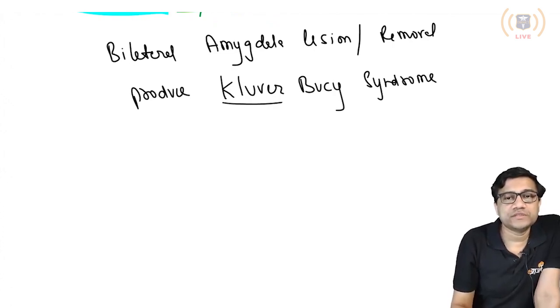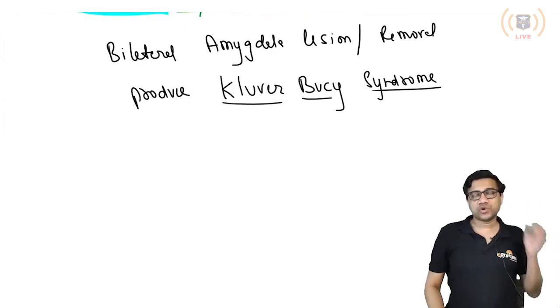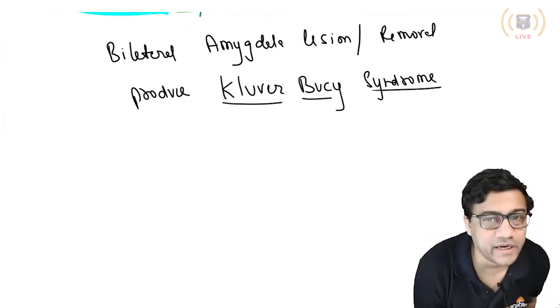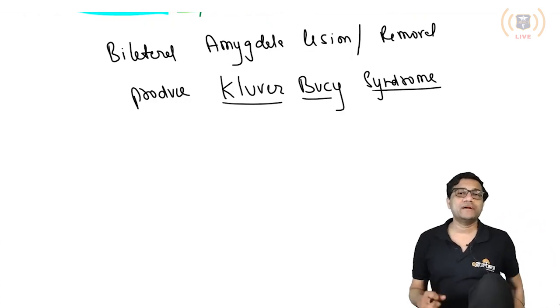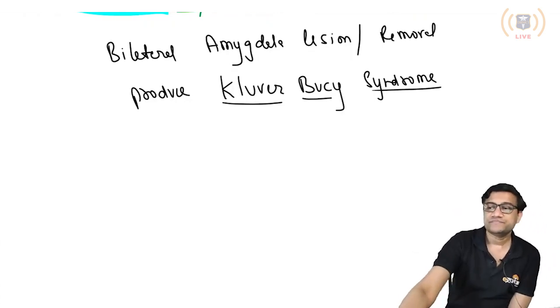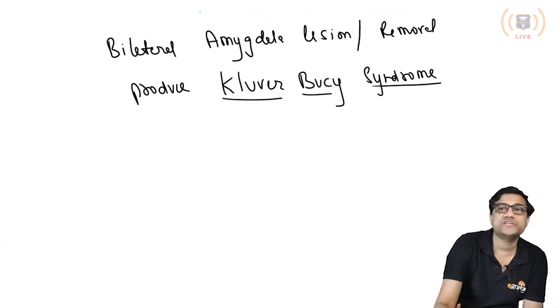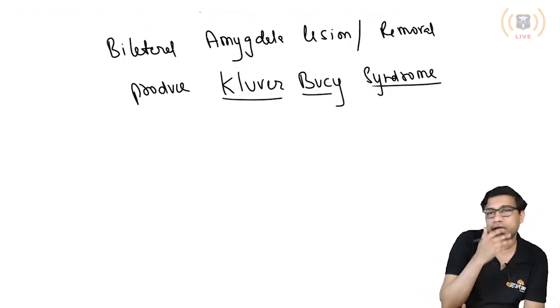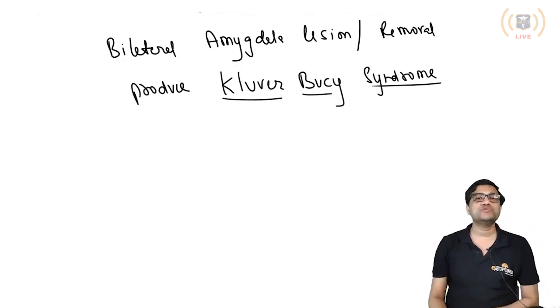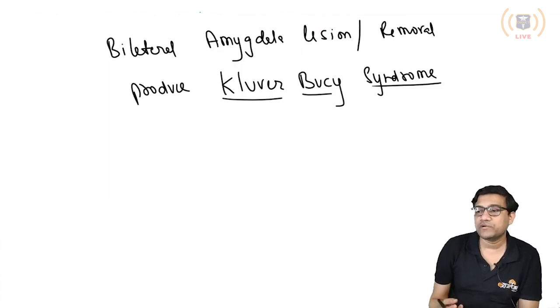So which syndrome? The answer is Kluver-Bucy syndrome, produced by a bilateral amygdala lesion.